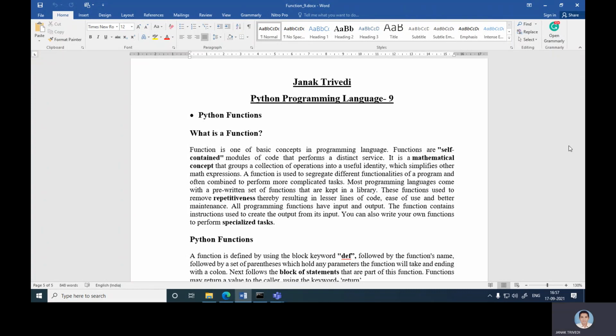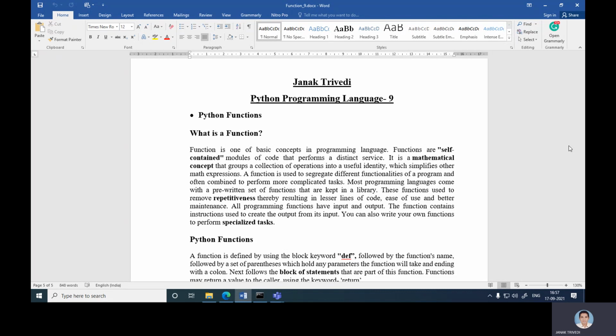Hello. In this module of Python programming language, we will discuss Python functions. What is a function? A function is one of the basic concepts in programming language. Functions are self-contained modules of code that perform a distinct service.